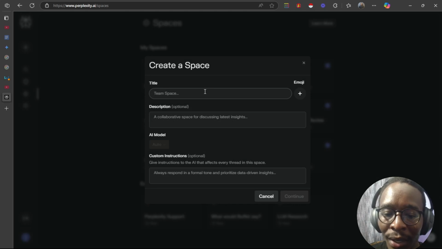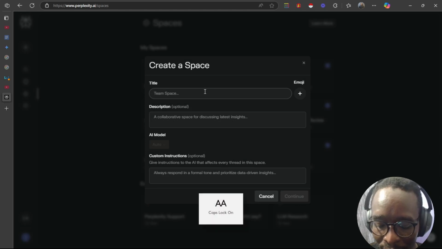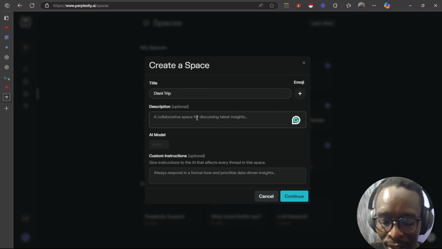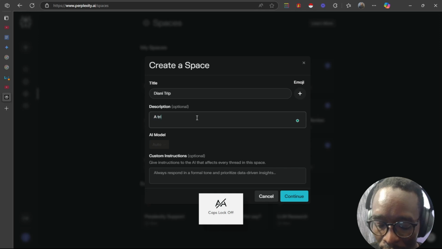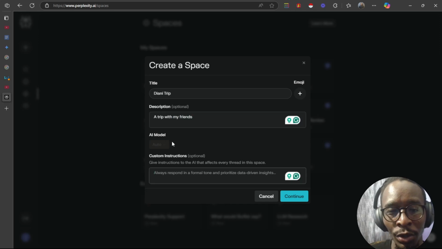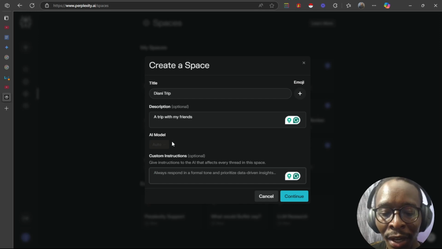Let's say I'm planning a trip to Diani, so it's Diani trip, and then description, this is a trip with my friends. Then here in the AI model, you can choose which model you want to use, but this is for the pro version. For the free version, you can't really choose. Under that we have custom instructions, which is still optional. It gives instruction to the AI chat that affects every thread in this space.